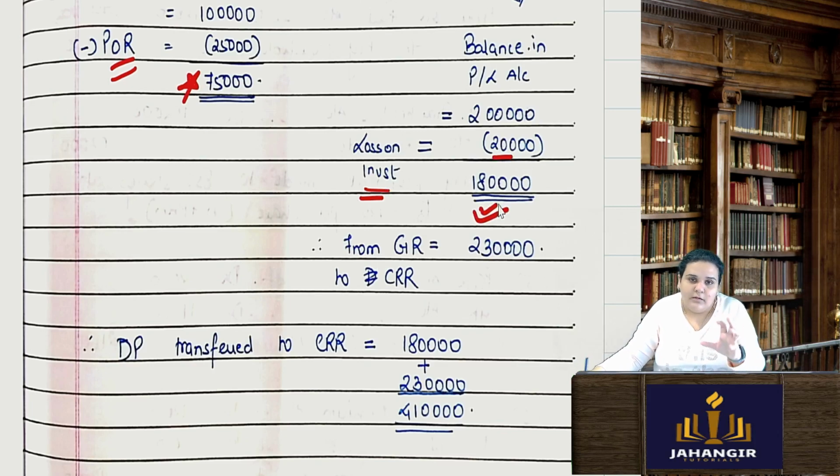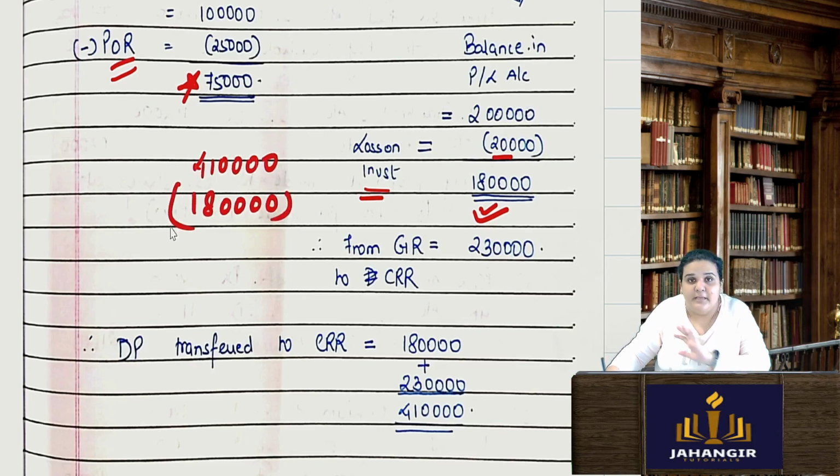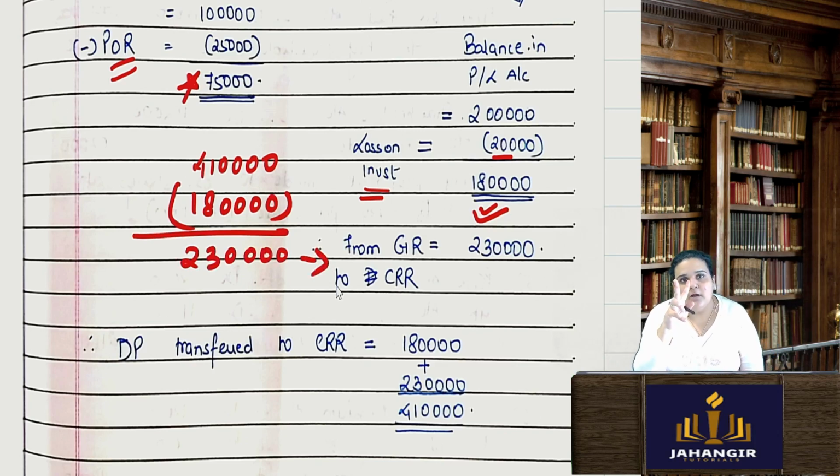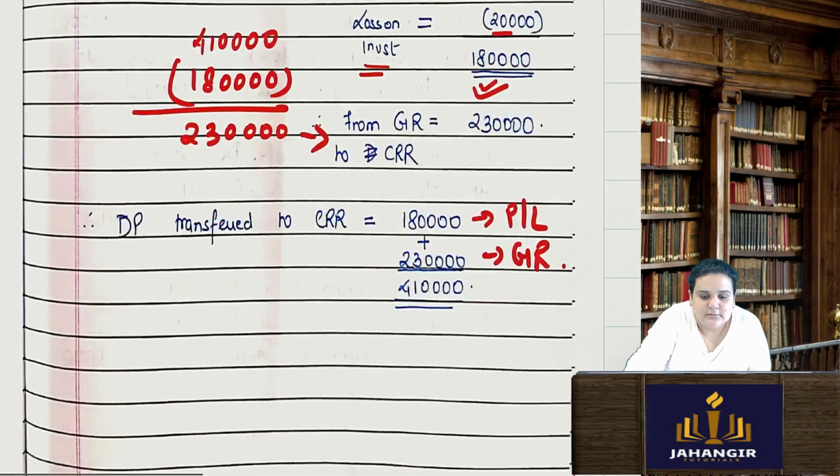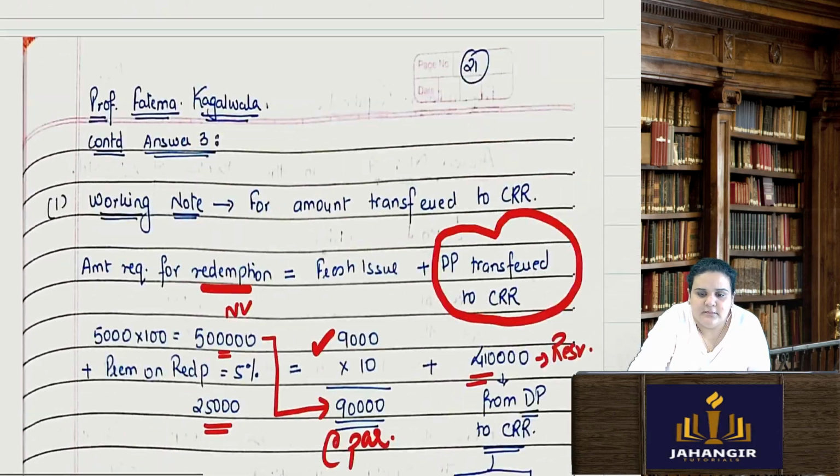Out of that 4,10,000, 1,80,000 I am using from my P&L. Full P&L is now exhausted. Nothing is left. Therefore 2,30,000 I will use from my general reserve. So two accounts I am using to transfer to CRR: one is P&L account and one is general reserve account. Simple. That's it in the working notes.